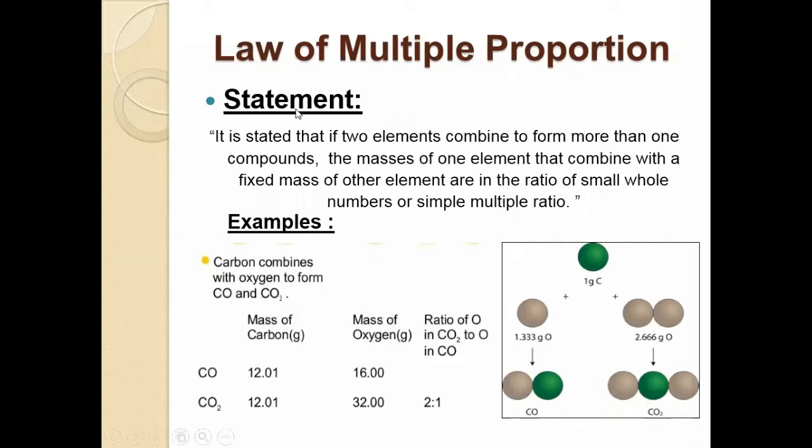The fact that the same elements can combine in more than one ratio to form different compounds was published by great scientist John Dalton in the form of a law which is called law of multiple proportion. The statement of the law, what is the statement? It is stated that if two elements combine to form more than one compounds, the masses of one element that combine with a fixed mass of other element are in the ratio of small whole numbers or simple multiple ratio.